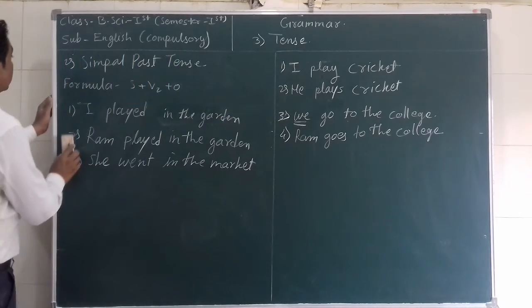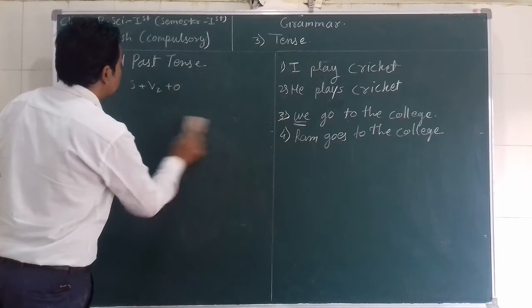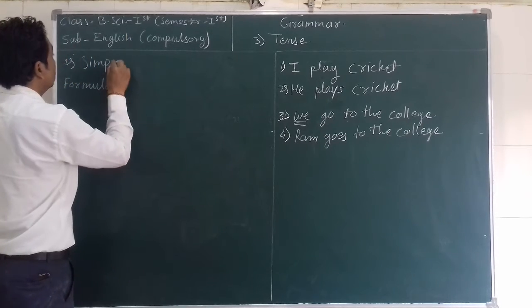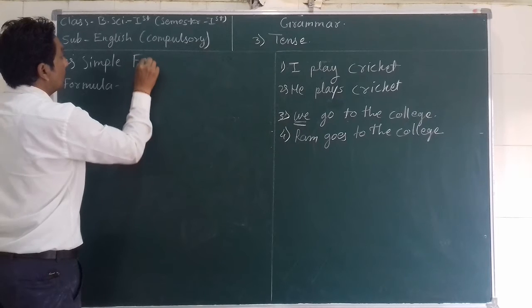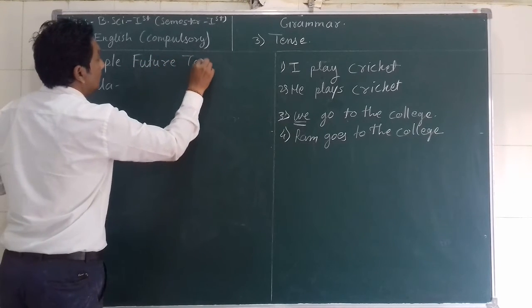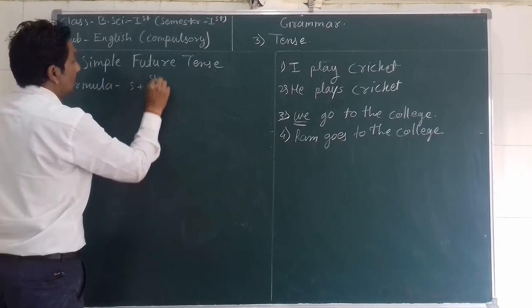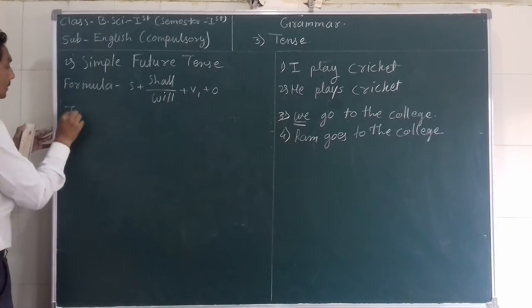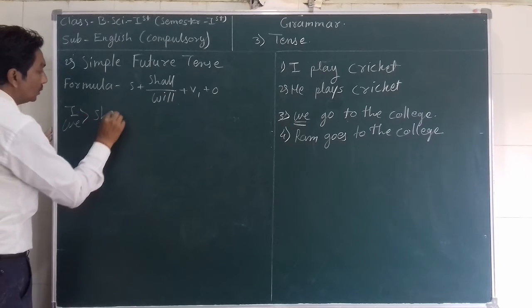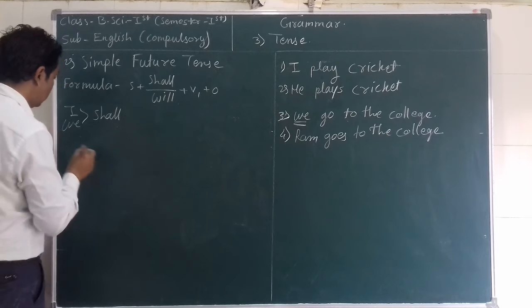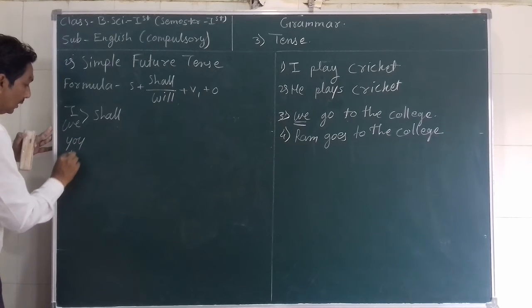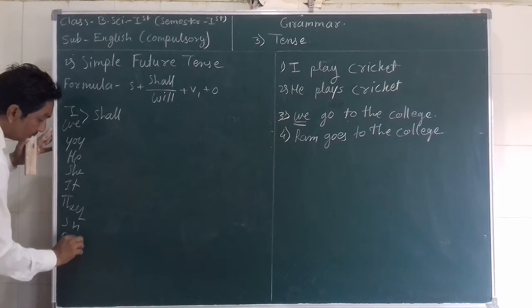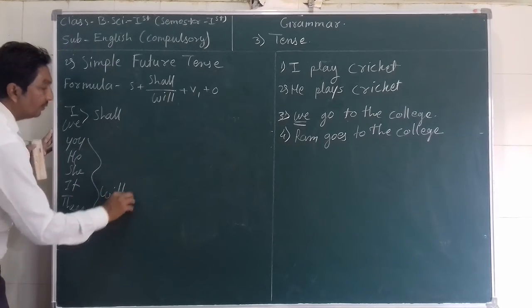Now third type, simple future tense. The formula is subject plus shall or will plus V1 plus O. If there is a subject I or we, so always use shall in front of it, and if any other subject, for example, you, he, she, it, they, singular noun or plural noun, so always use will in front of it.